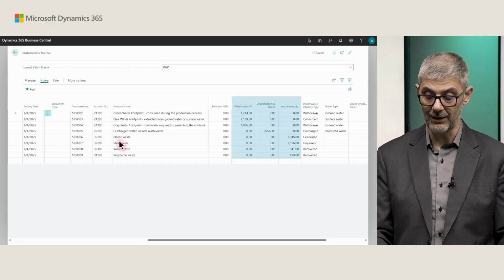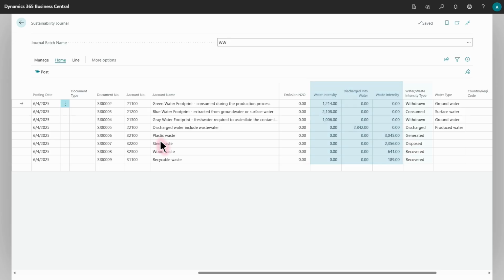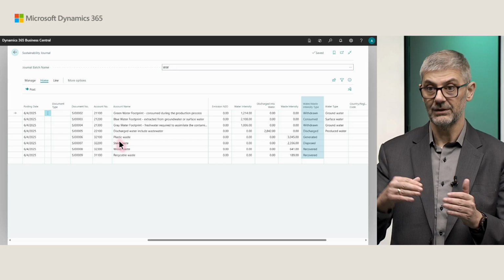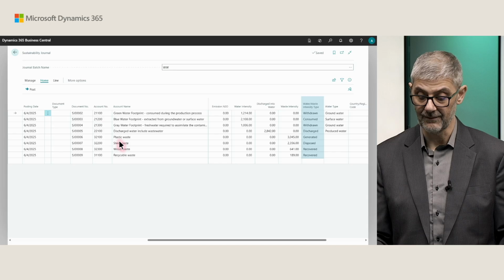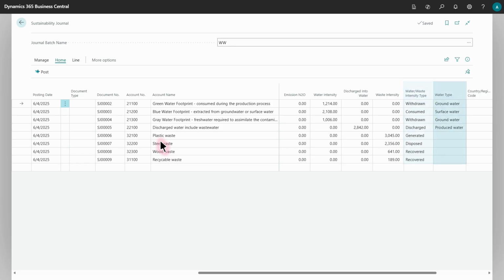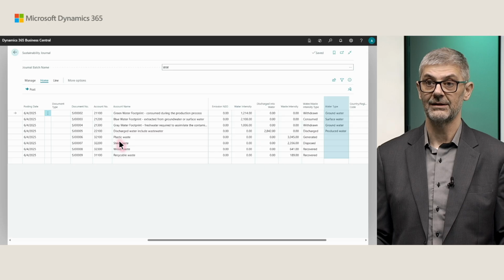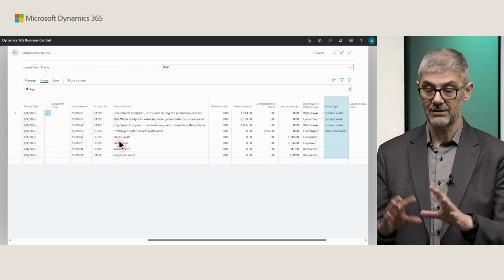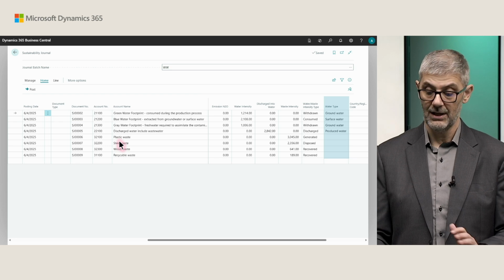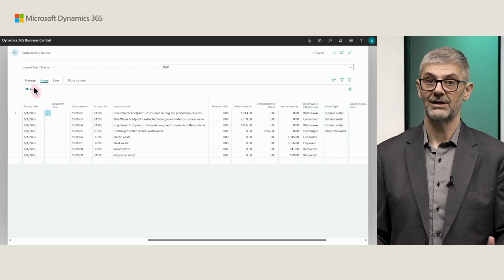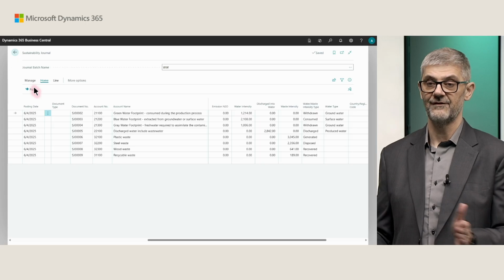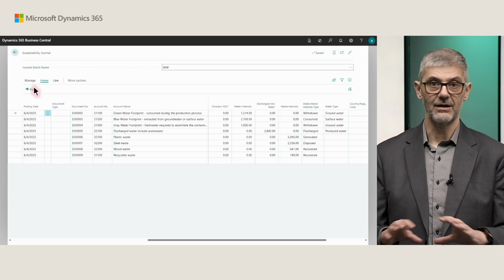So you need to have these values, and then, for water and waste, you need to choose, as I already mentioned, the water and waste intensity type. Again, this is an optional field, so you can choose what you want to track there. And if this is water related, you need to add an additional water type: ground, surface, seawater, and other types of water. And that's it. This is what you need to enter in the Sustainability Journal. After that, you just need to post this journal, and that's it. All these values will end up in your sustainability ledger entry, the same way as you are doing with your emissions.